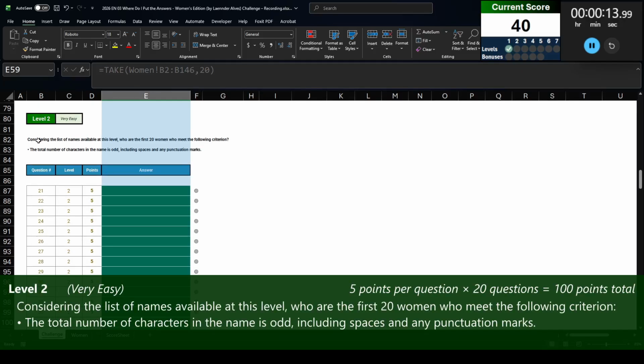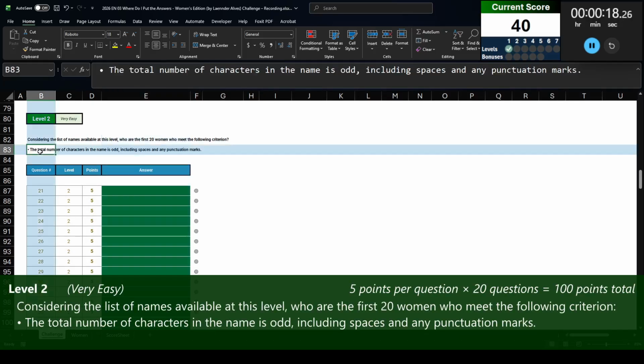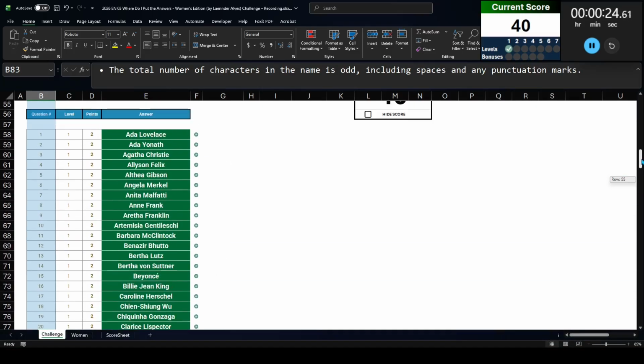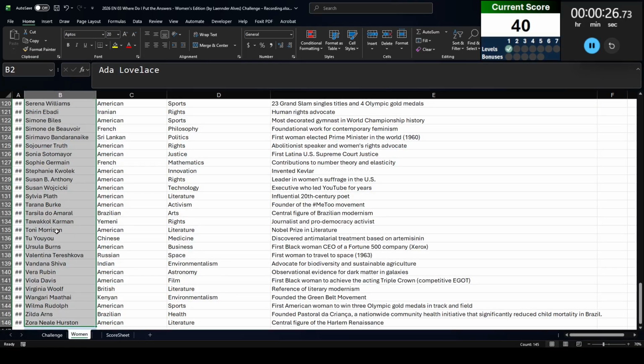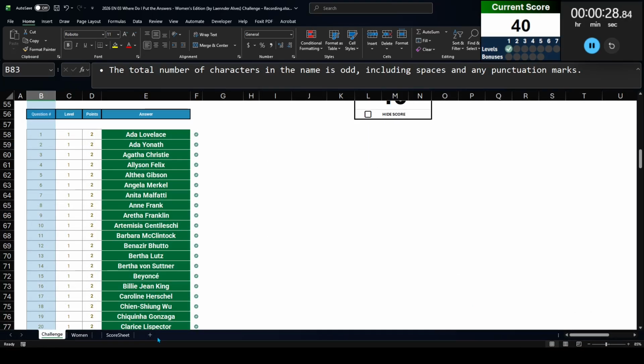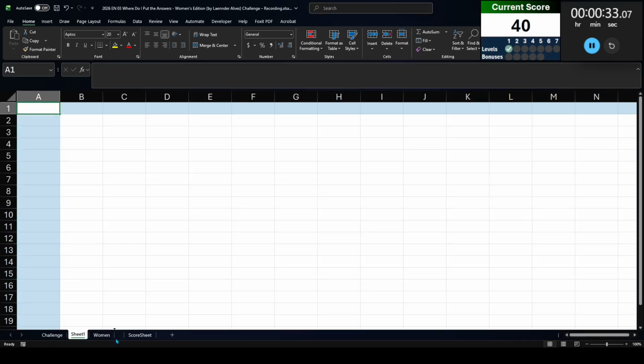Level 2, considering the list of names available at this level, who are the first 20 women who meet the following criterion? The total number of characters in the name is odd, including spaces and any punctuation marks. Right, so what we need to do is take this original list of 145 women, and the key here is to keep a continuing list of how many women are still remaining.